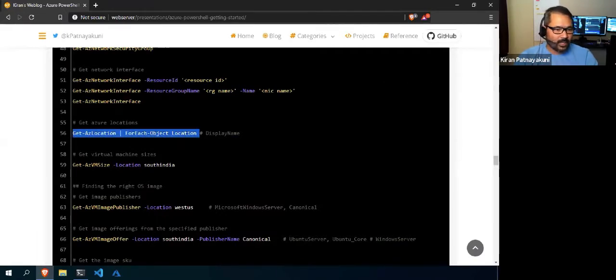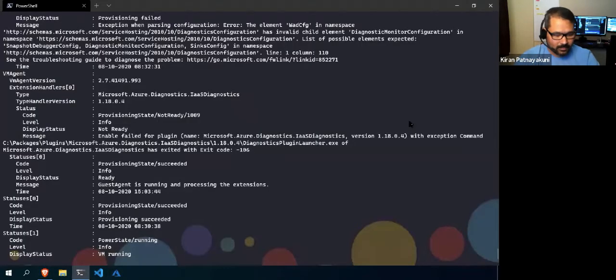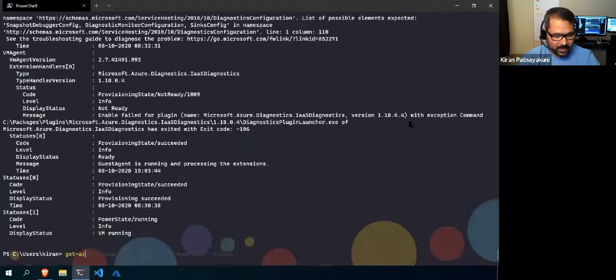Right? So now I want to list all the locations where Azure is providing services. For that, Get-AzLocation. I think it's better to copy and paste. Get-AzLocation, and for each object, this I have not yet discussed, so I'll move it to a little later.